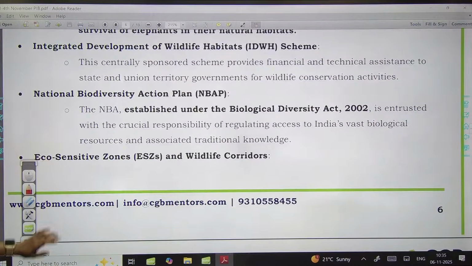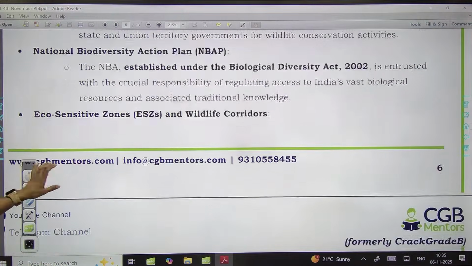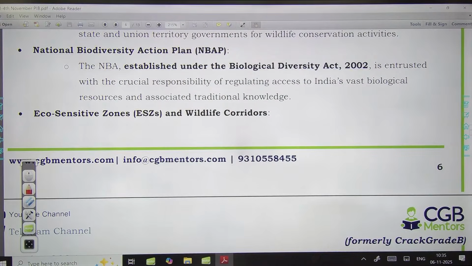Then we have integrated development of wildlife habitat, a centrally sponsored scheme where financial or technical assistance is given to UTs and your states for the wildlife conservation activities. Also we have National Wildlife Action Plan. It is run under the Biological Diversity Act of 2002.